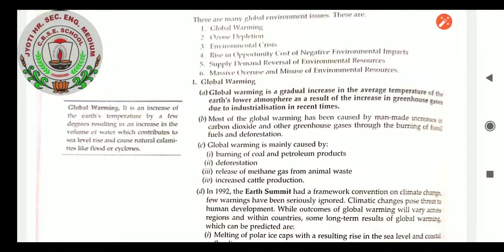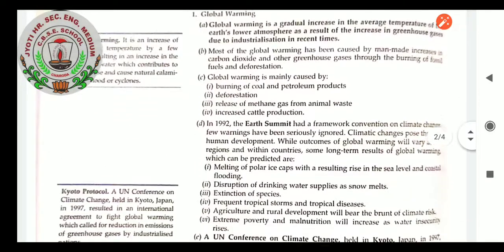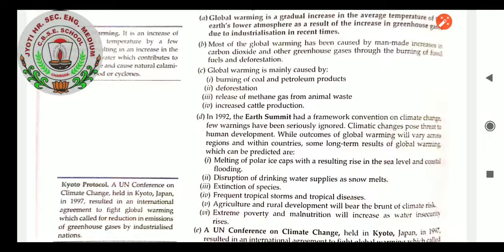In 1992, the Earth Summit adopted a framework convention on climate change, but the warnings have been seriously ignored. Climatic changes pose a threat to human development, while outcomes of global warming will vary across regions and within countries. Some long-term results which can be predicted are melting of polar ice caps with a resulting rise in sea level and coastal flooding, disruption of drinking water supplies as snow melts, extinction of species, and frequent tropical storms and tropical diseases.